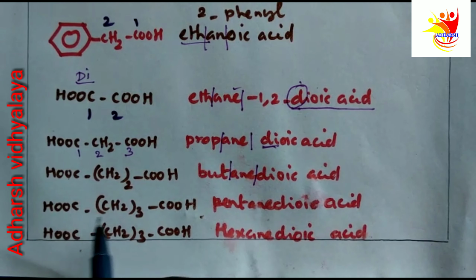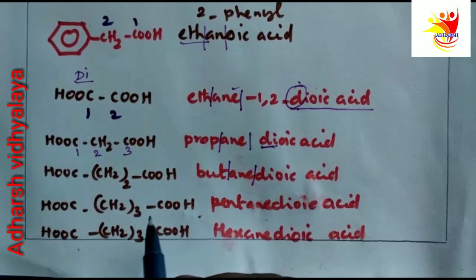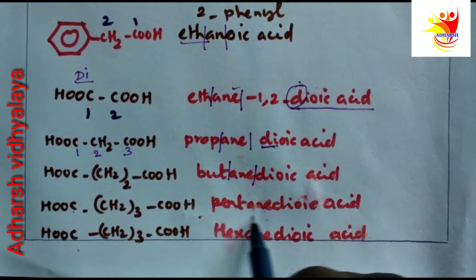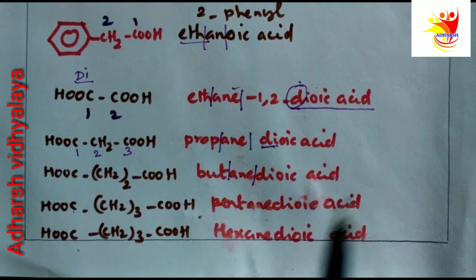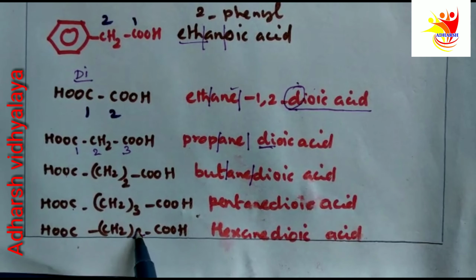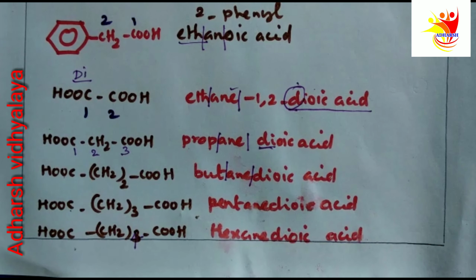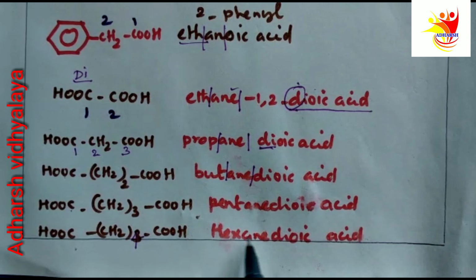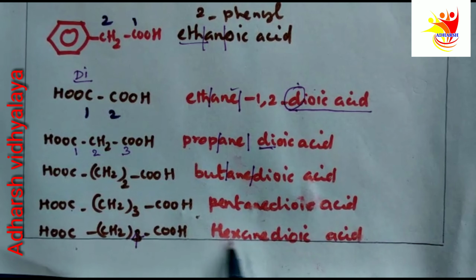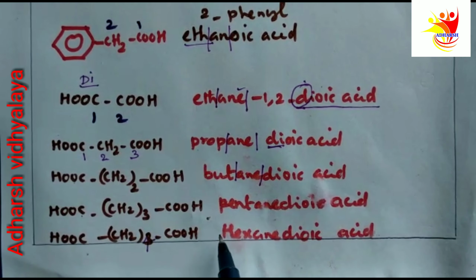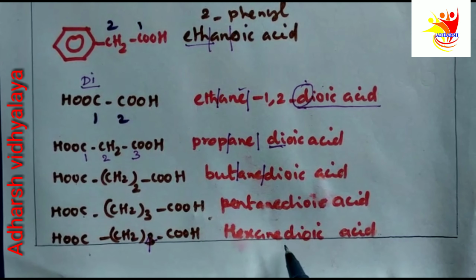Next, COOH, 3 times CH2, COOH. Here, we are having 1, 2, 3, 4, 5 carbons. Pentane dioic acid. Here we are having 1, 2, 3, 4, 5, 6. Here COOH, 4 times CH2, COOH. Its name: 6 carbons, so hexane dioic acid. What is the root word? Hex. Only single bonds, so ANE. Then dioic acid.